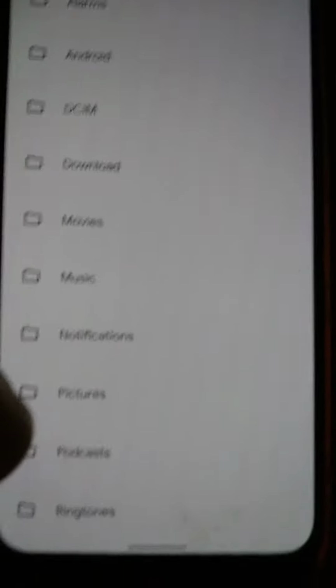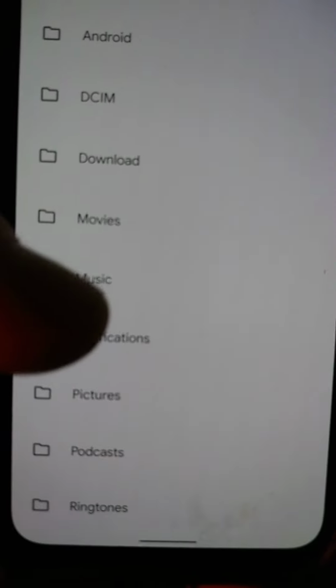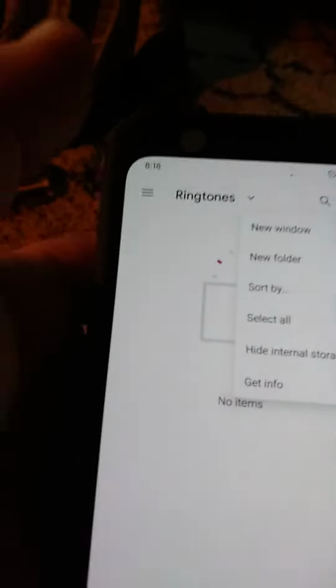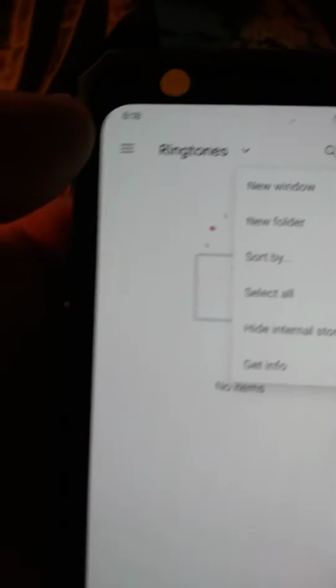I mean, we could look under one of these just for giggles for you. Well, maybe even ringtones. No. But anyway, these are the files that are in my device upon booting after a factory reset.